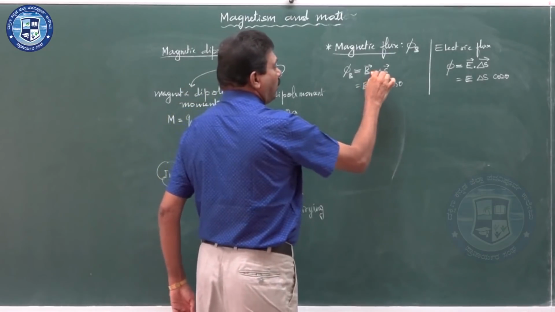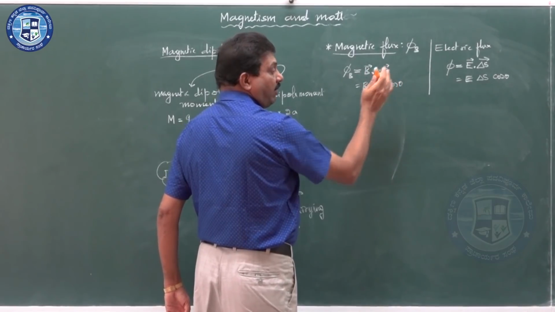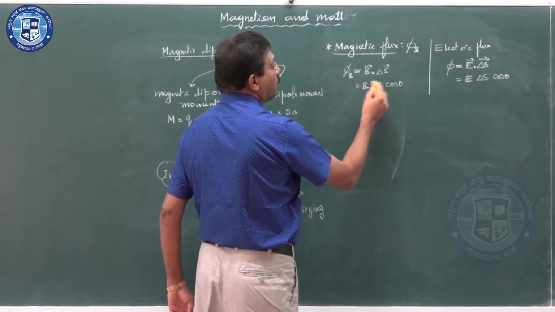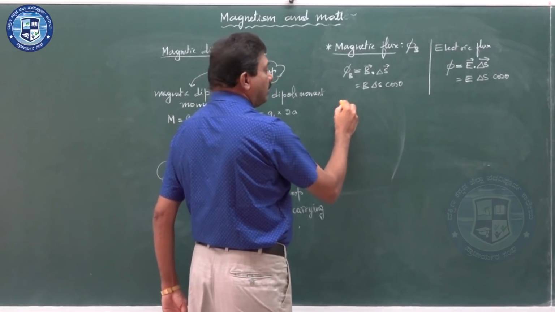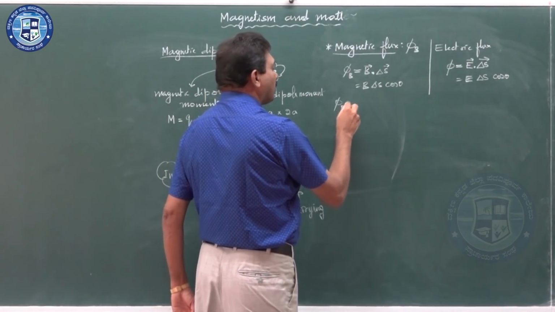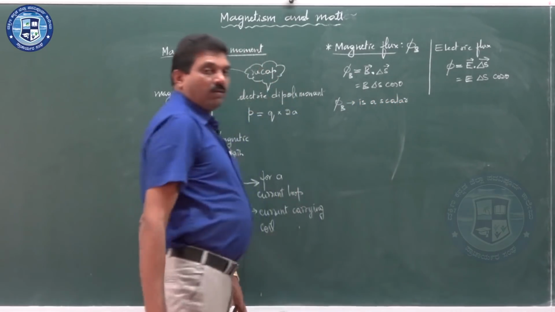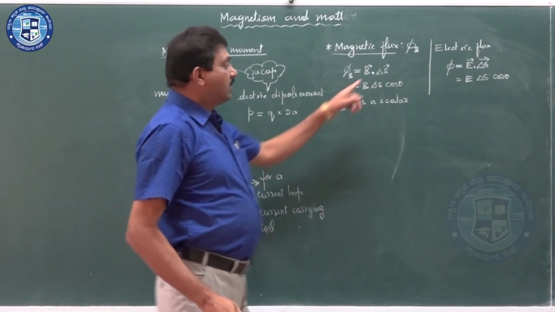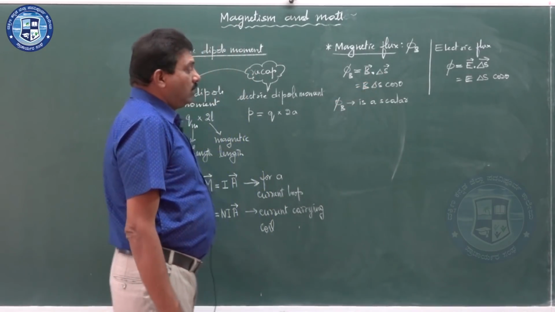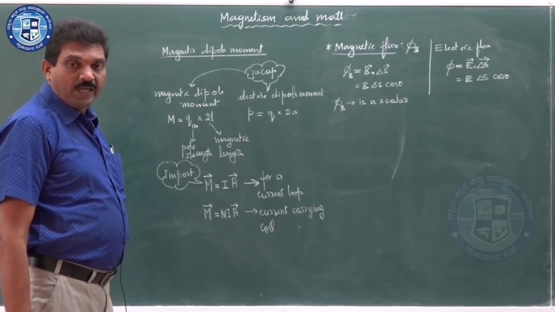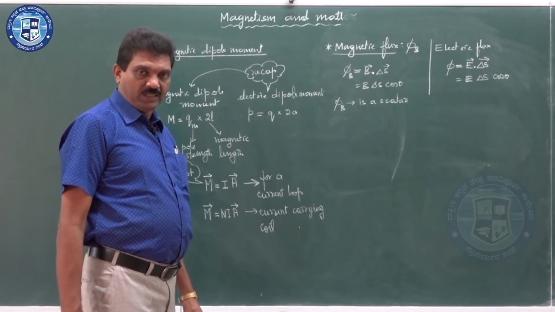Here it is B dot delta S, the dot product between the magnetic field vector and the area vector. Because of the dot product, you get magnetic flux, which is a scalar, because it is represented as the dot product or scalar product of the magnetic field vector and the area vector. So this is magnetic flux, the number of magnetic field lines passing normally through the given area.